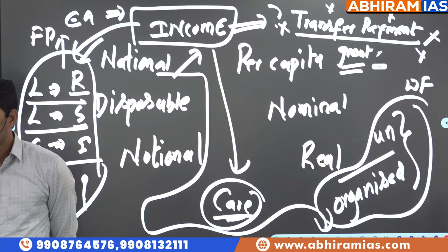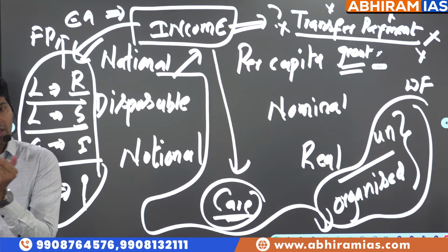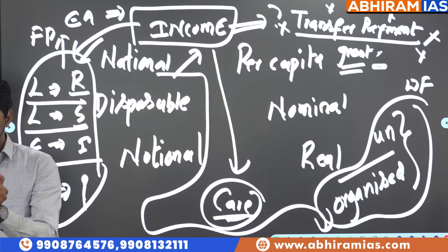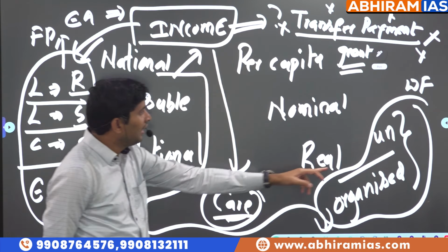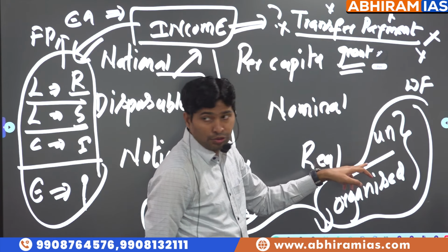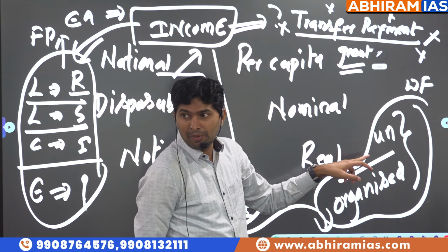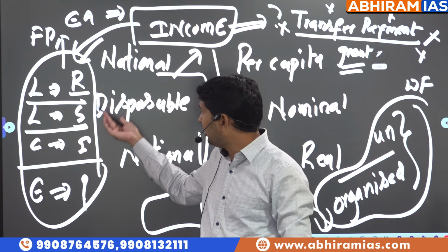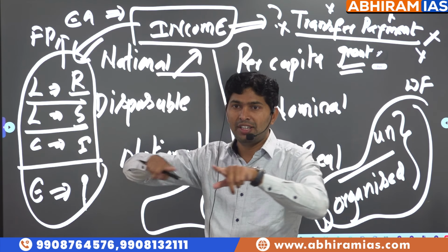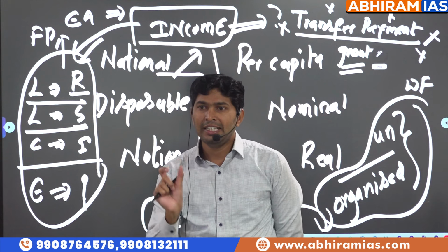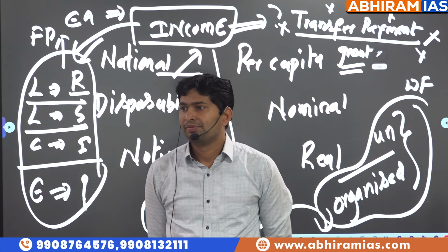Meaning from April 1st to March 31st, in the primary sector, secondary sector and tertiary sector, add the returns received by the workforce in the process of economic activity. Maybe rent, maybe salary, maybe interest, maybe profit. Add all of them. That is called national income.